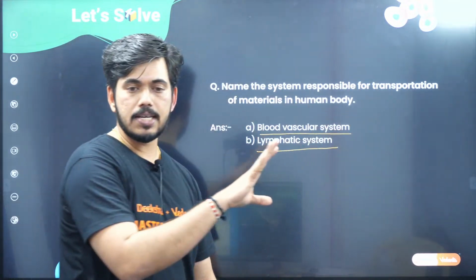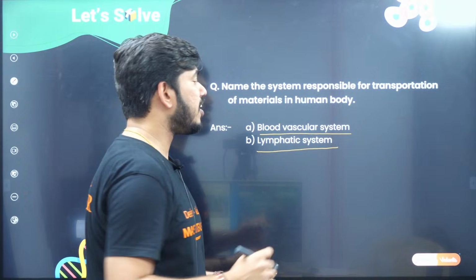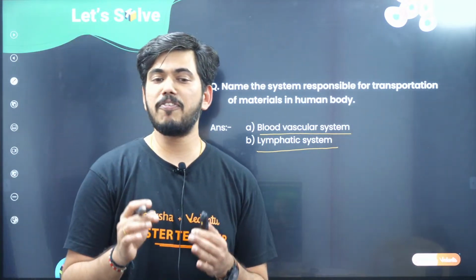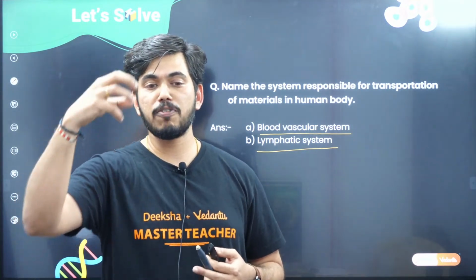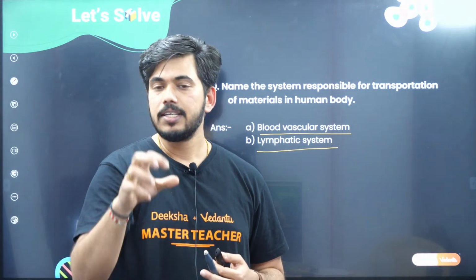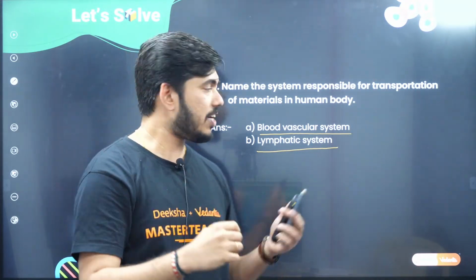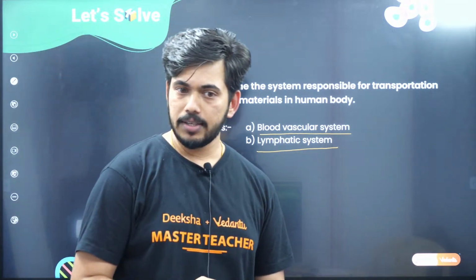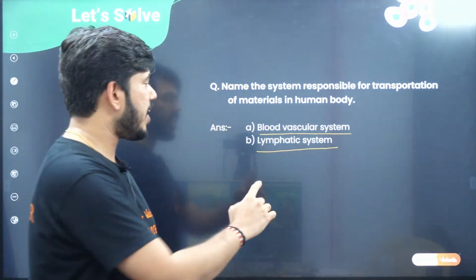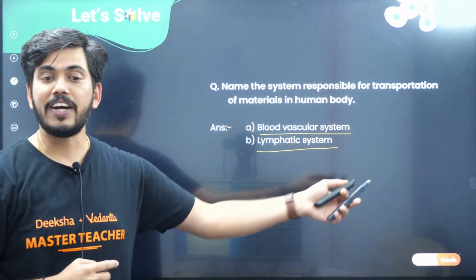Now apart from that, we have one more system, that is the lymphatic system. What do you mean by lymphatic system? The extracellular fluid that is present in between the two cells, we call it the lymphatic fluid. For the movement of that also we have a system that we call the lymphatic system.